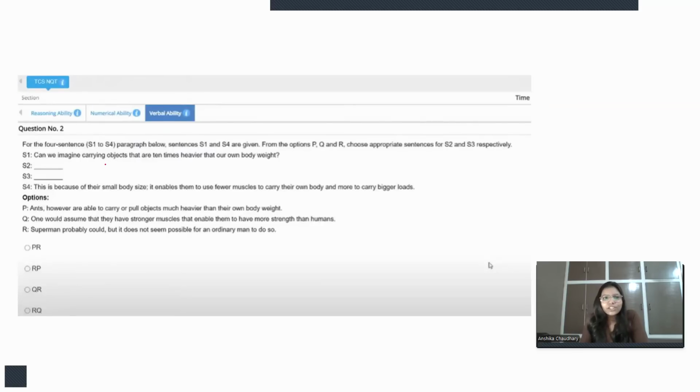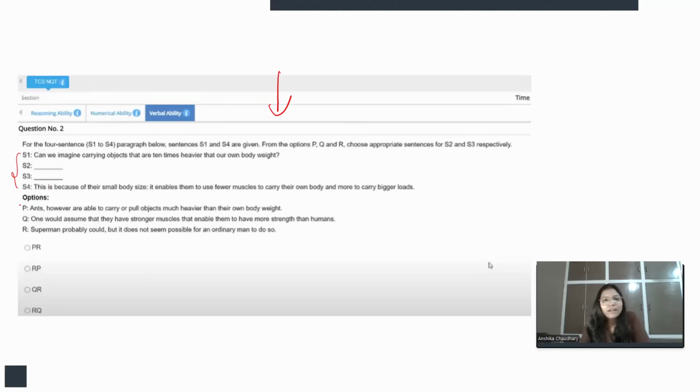Okay, so the second question. This type of question is kind of a favorite of TCS, right? Every year they must ask at least two or three questions from this type. So for the four sentences S1 to S4 in the paragraph below, sentences S1 and S4 are given. As we can see, there will be four sentences, S1, S2, S3 and S4, right? And S1 and S4 are fixed.